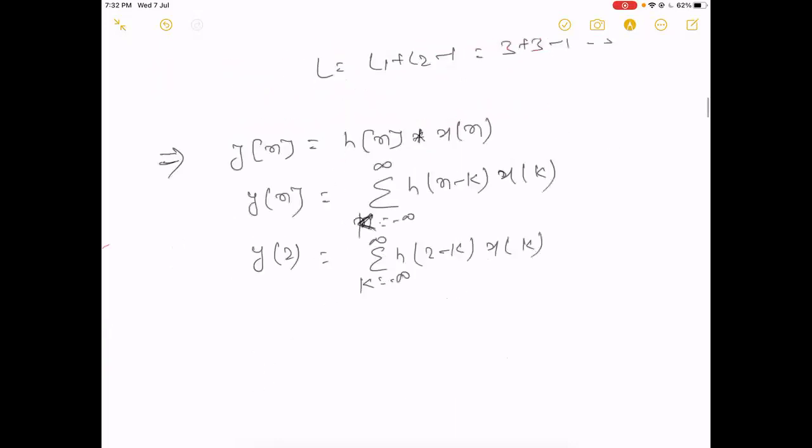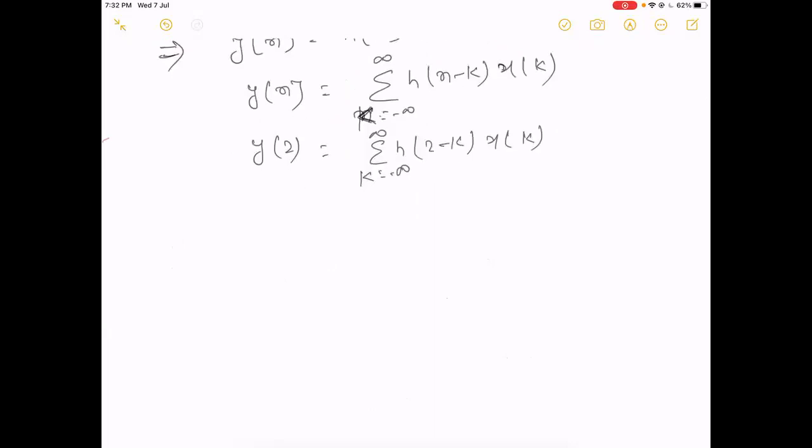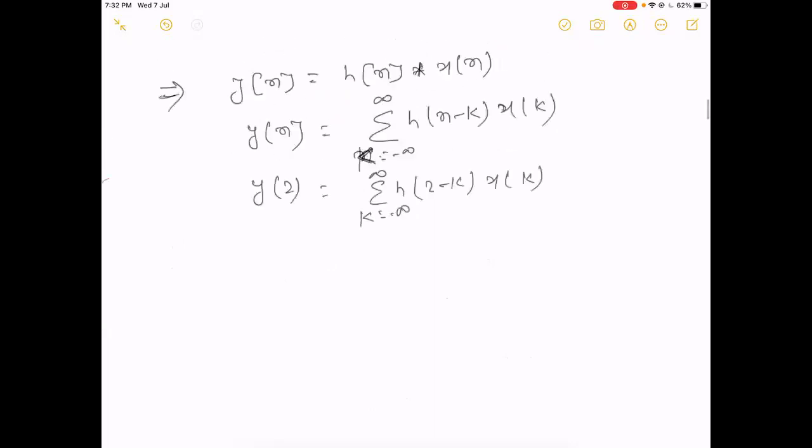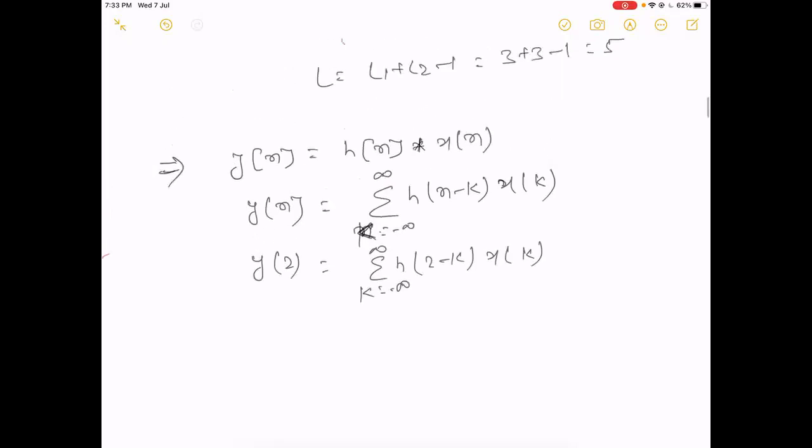We can find y2 in a graphical way, and we can also find y2 in tabular form.